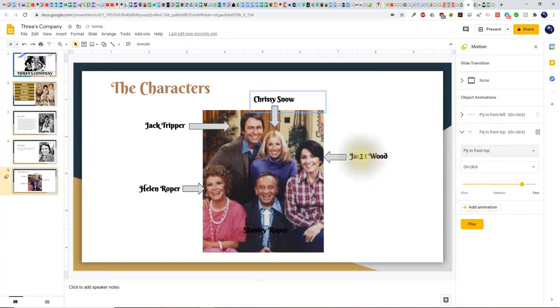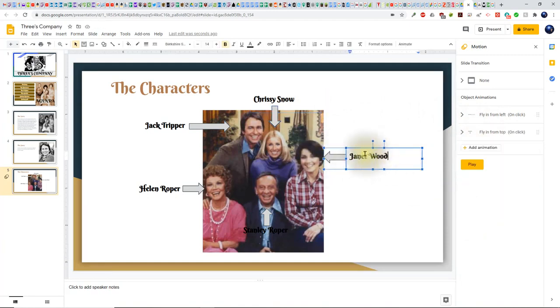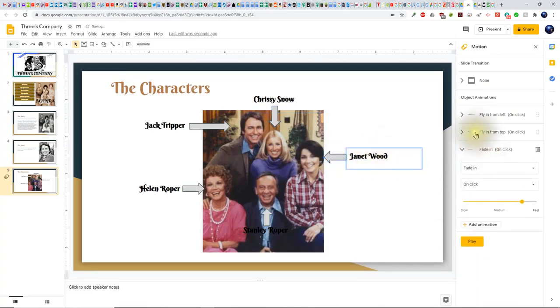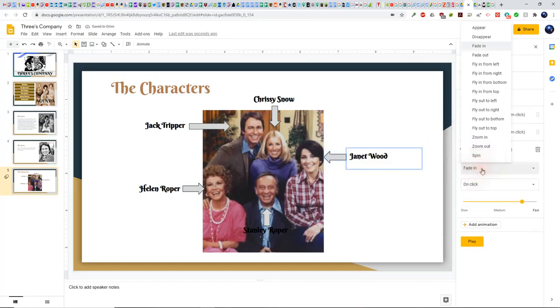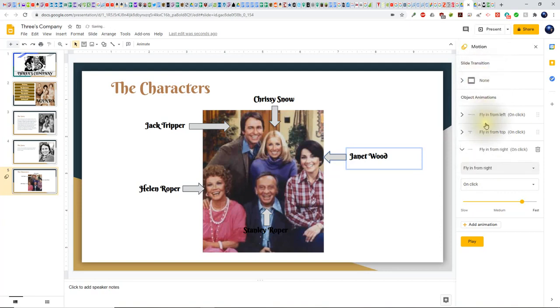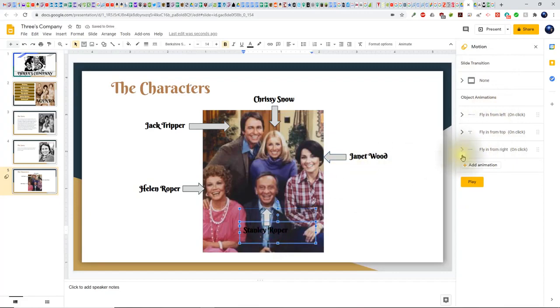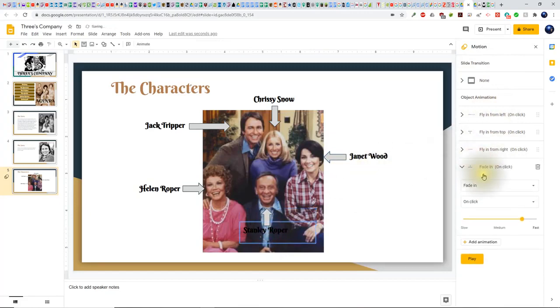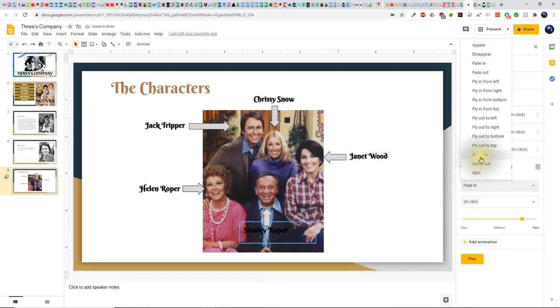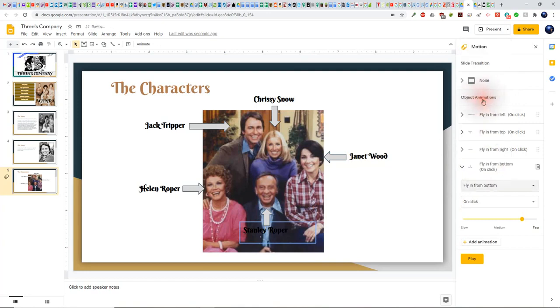That'll be good. So we're going to click on Janet Wood here, and then we'll click on Add Animation. On this one, we're going to have Fade In, and we're going to choose Fly In from the right. There we go. Looking good so far. Now I'm going to click on Stanley Roper's name, click on Add Animation, and click on the button that says Fade In. And this will be Fly In from the bottom.